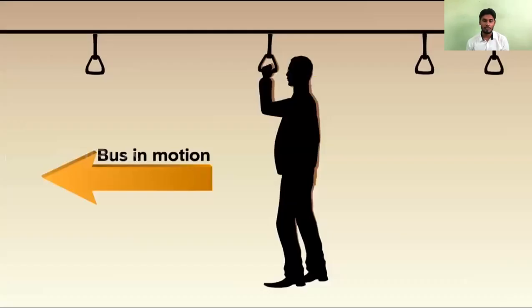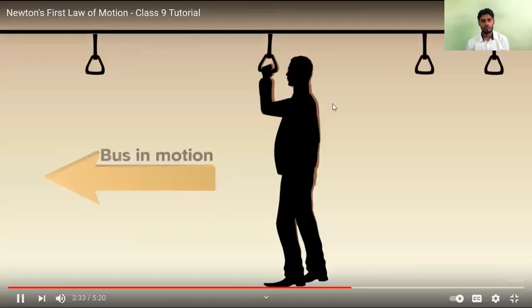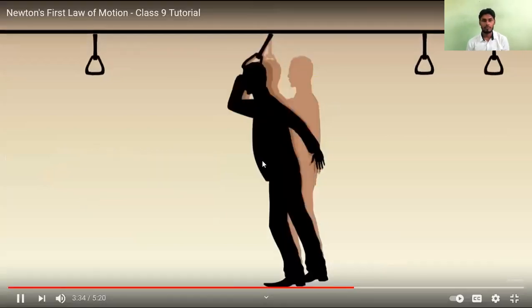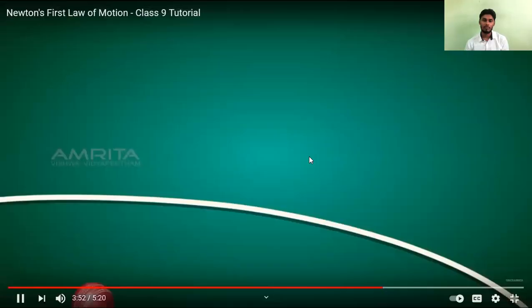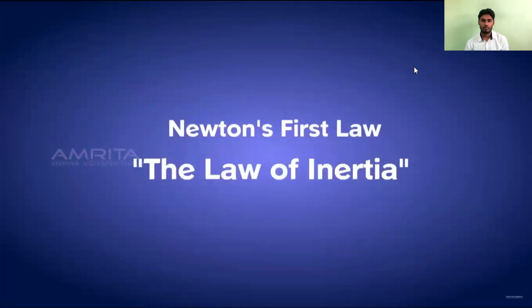When the bus is moving, the whole body of the passenger is in a state of motion. A sudden halt causes the lower part of the passenger's body that is in contact with the bus to come to rest. However, the upper portion of the body remains in the state of motion due to the inertia of motion, causing the passenger to fall forward when the bus stops suddenly. Inertia of motion is the tendency of a body to resist a change in its state of uniform motion. Thus, Newton's first law is also called the law of inertia.